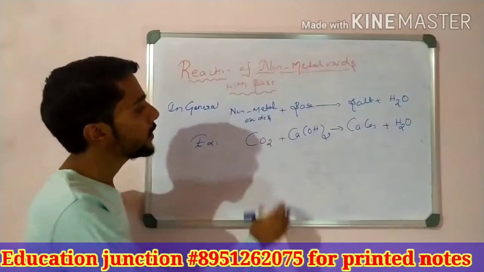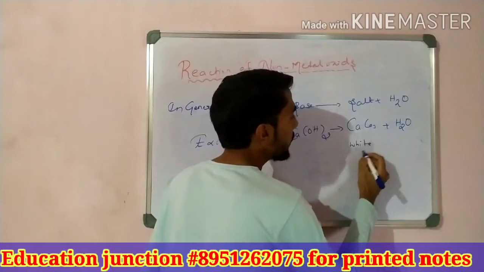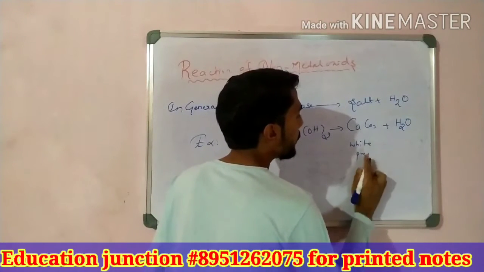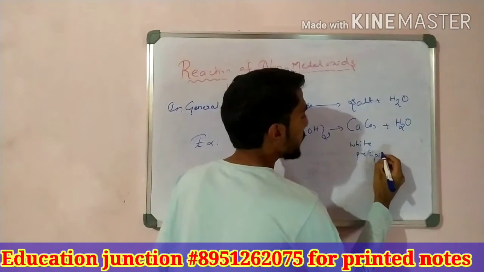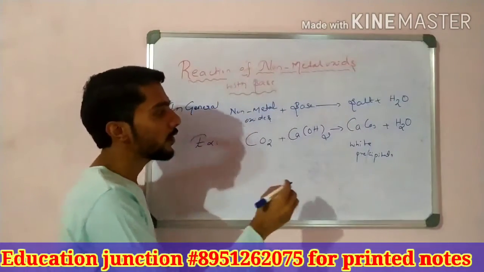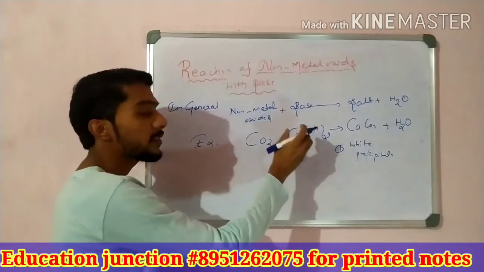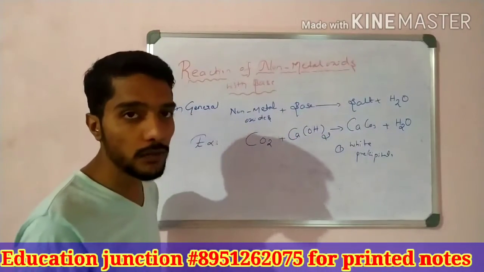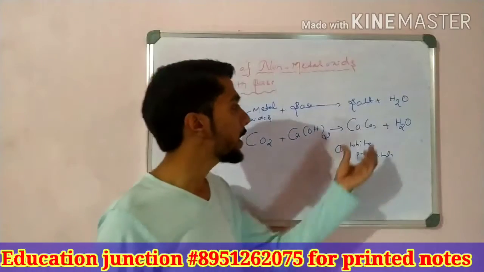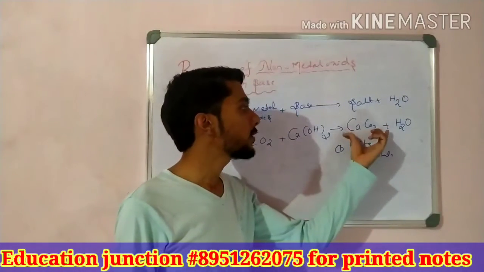Okay, students. So we know about this white precipitate. White precipitate formation takes place in this reaction.